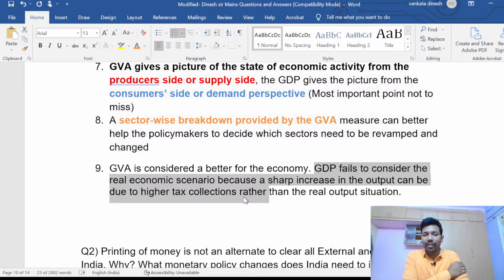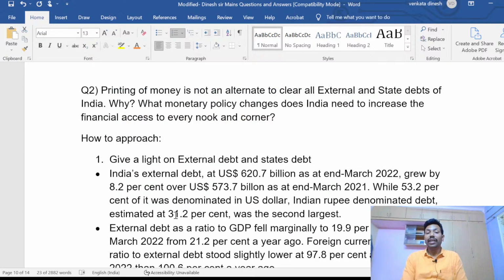So it is more in the news. I want you to understand, that's the reason I have given this question. This is more in news because we have all the chapters. We have 5 major topics in terms of the Indian economy. So in terms of national income, there has been a debate for almost 1 year about shifting to GVA completely. So I have given this question because it has been in current affairs for the past 1 year.